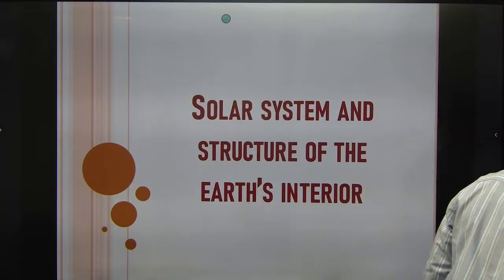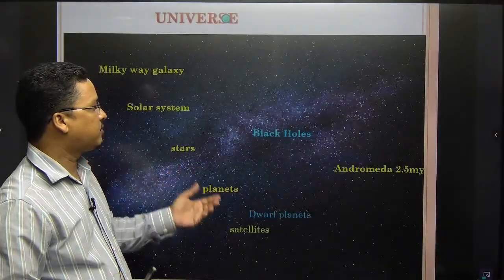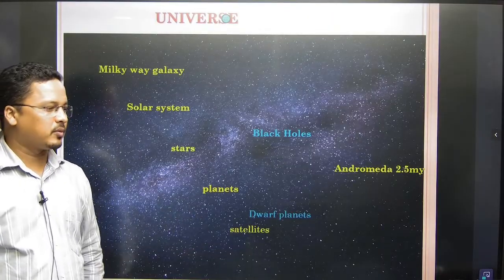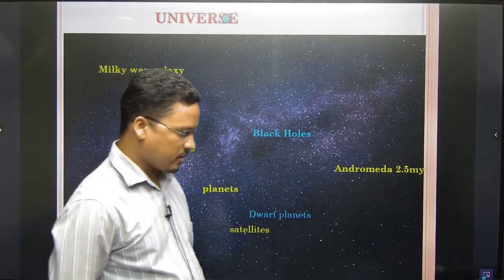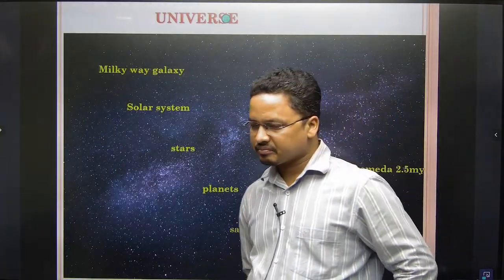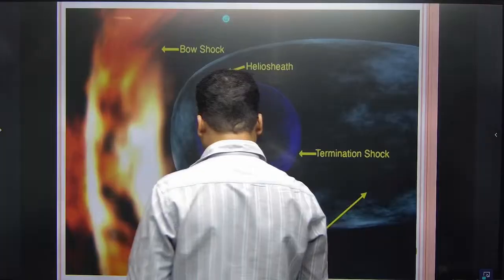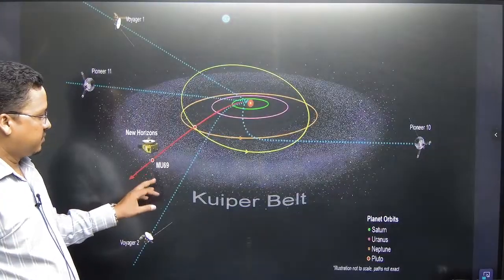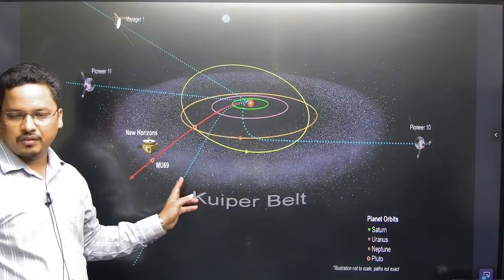So once again, we will discuss the solar system. See, this is one of the figures of the solar system. I will definitely go through a number of figures of the solar system, and some of the important areas from which the UPSC and OPSC frequently ask questions. I will go around all of this. What is the heliosphere, the heliopause, all these things we will discuss. The Kuiper belt, all these things we will discuss. The first things we will come to.